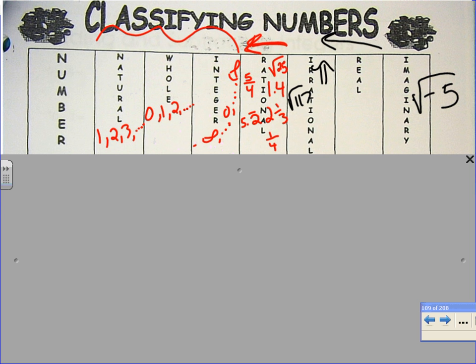Imaginary. Remember, I showed you guys that parabola graph on Friday. It doesn't have an x-intercept. It never touches the x-axis. That's one of the reasons why and when you will use an imaginary number.